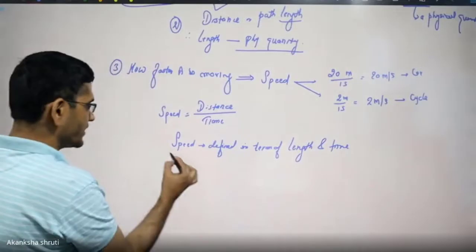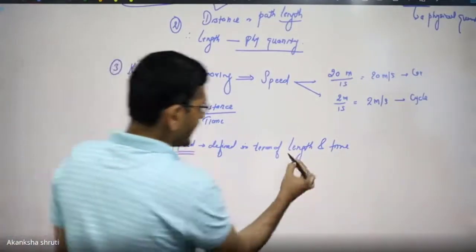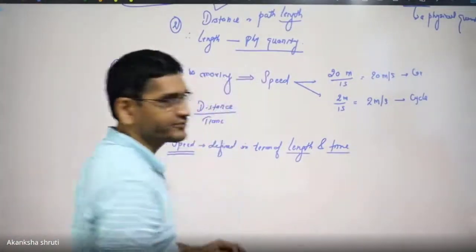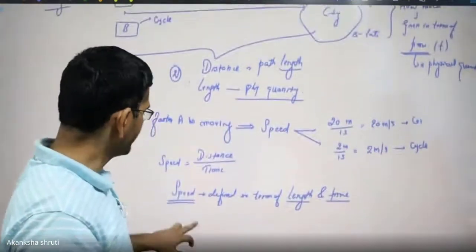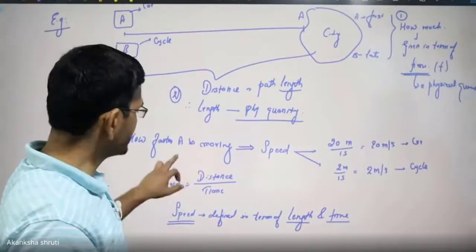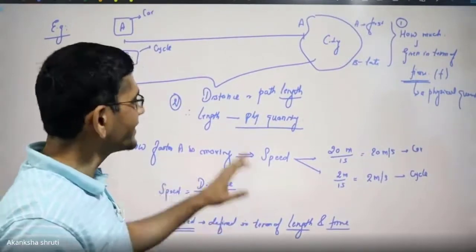Length and time are defined independently. They are the quantities which are expressed independently.